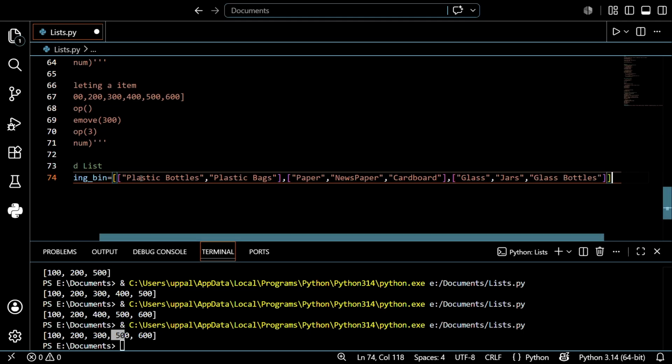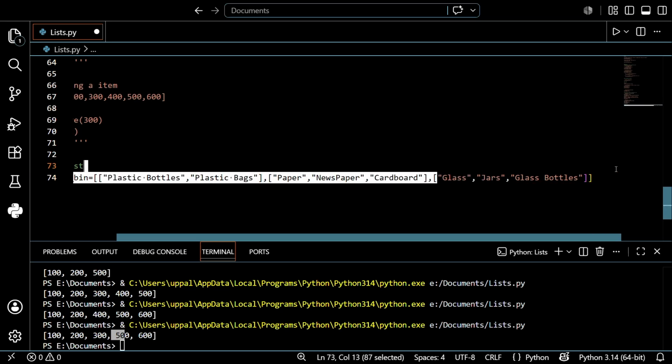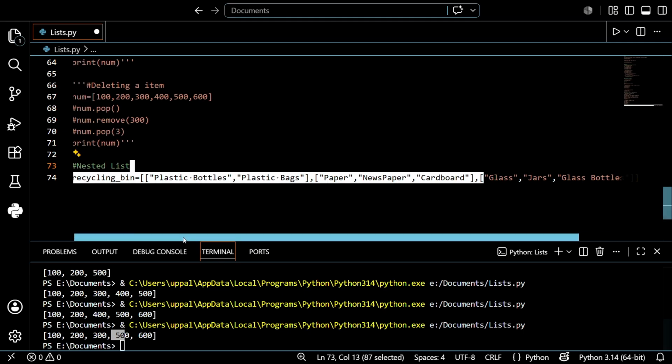So this is a nested list, meaning this is an entire list. The yellow indicates this is the entire list, guys, and the pink indicates the lists inside the list. One list, two list, three list. So in one list we created three lists, guys. So that is the power of a list inside a list.